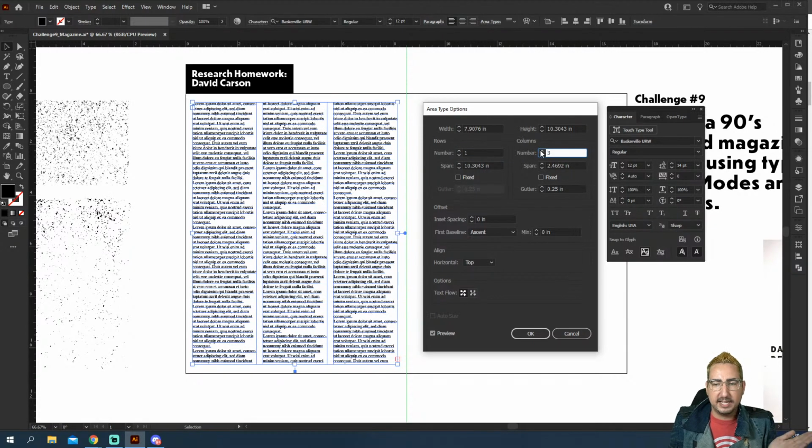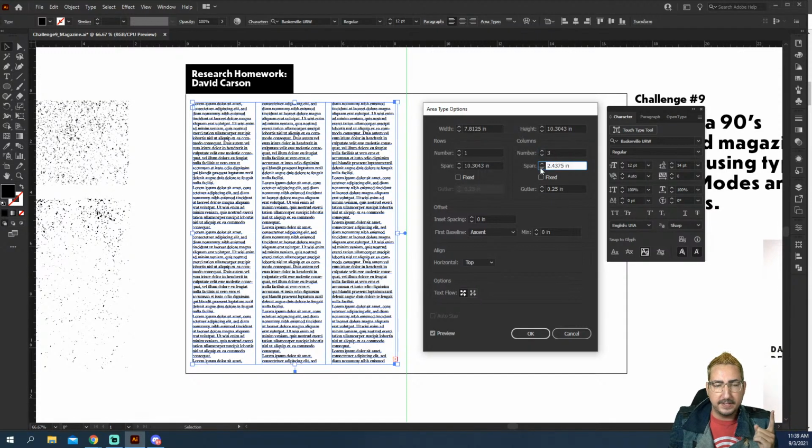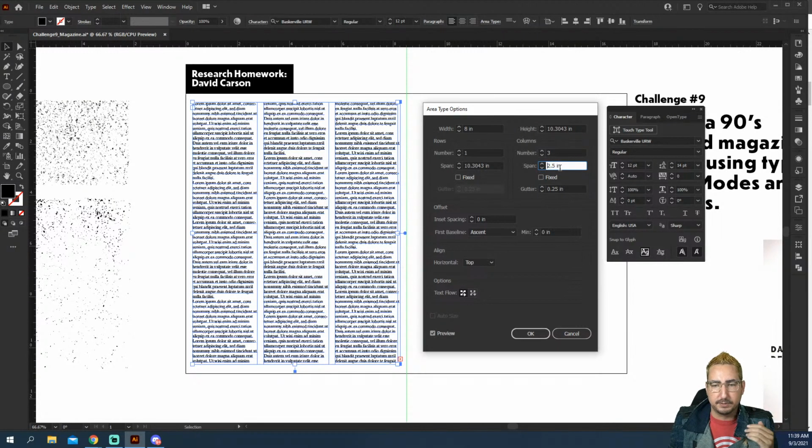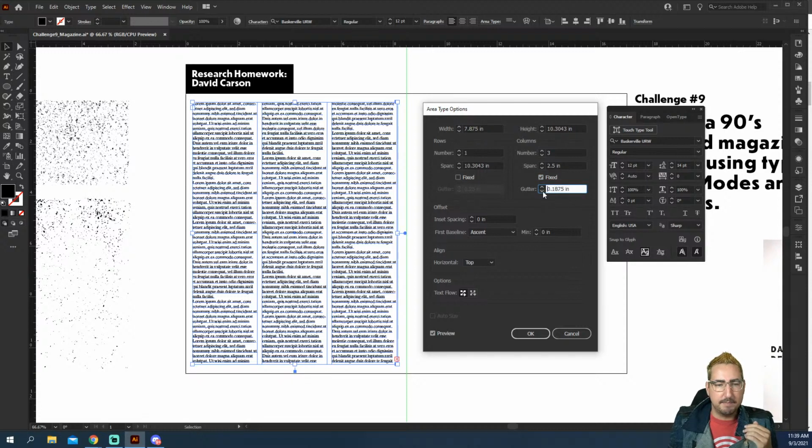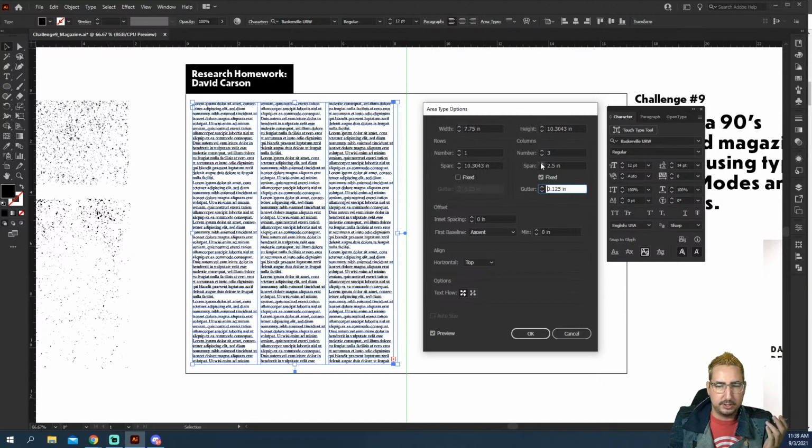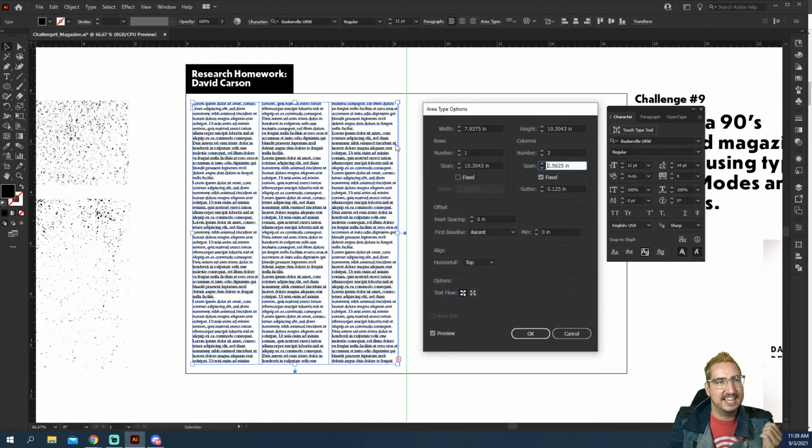So we're going to do three different columns here. And the span is going to pull it in from the right. We want it to just go full span. Which I just messed up there. That's fine, we'll leave it. And the gutter is the amount of space in the middle. So maybe we want to change that and then increase the span so that it hits the side. So we've got some tight type, and now it is laid out very well.